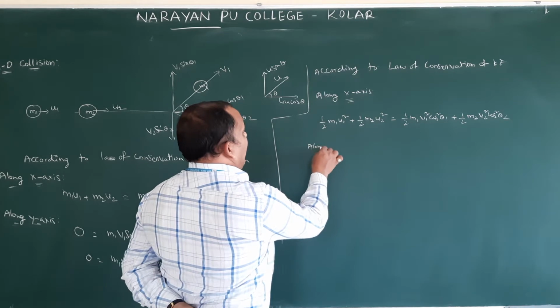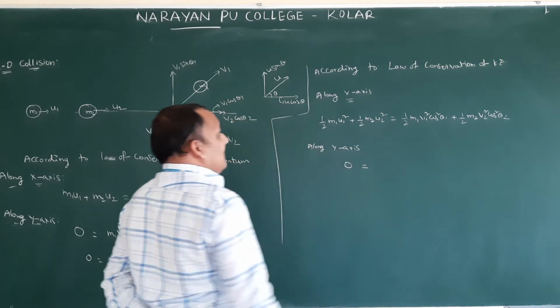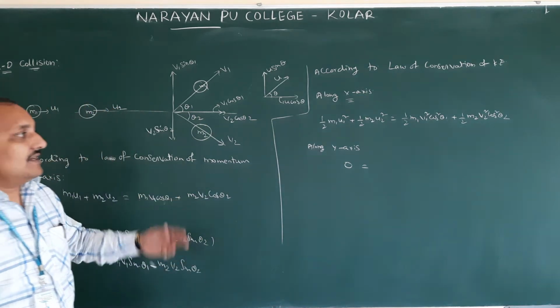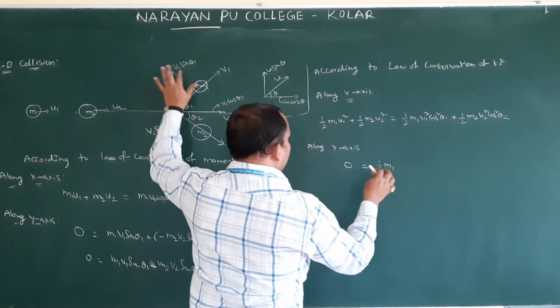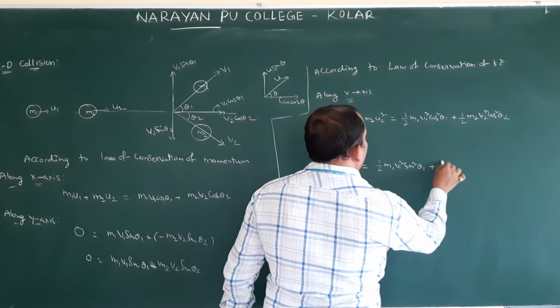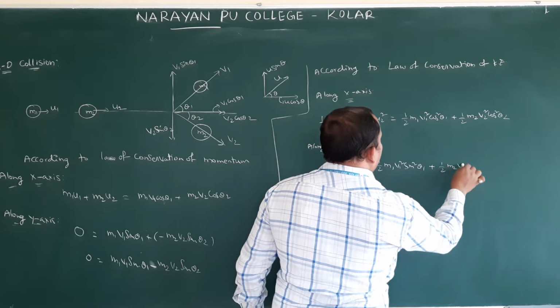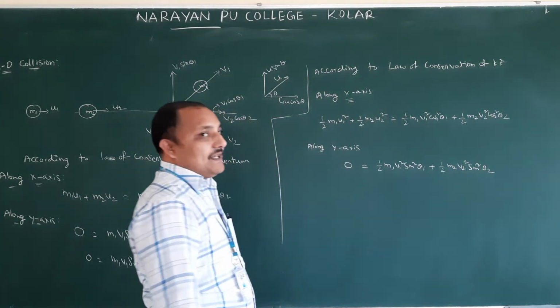Next, along the y-axis, velocities are 0. Therefore, 0 is equal to half m1 v1 square sin square θ1 plus half m2 v2 square sin square θ2.